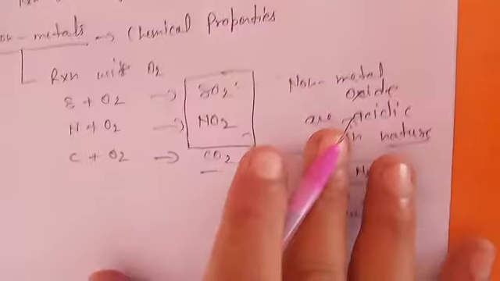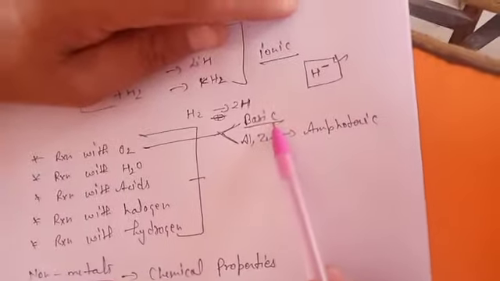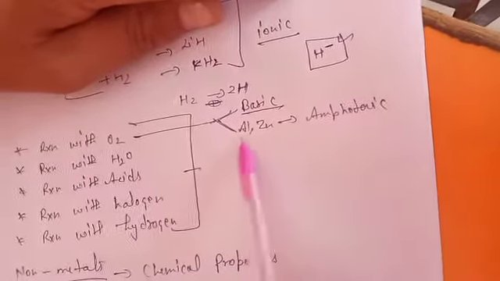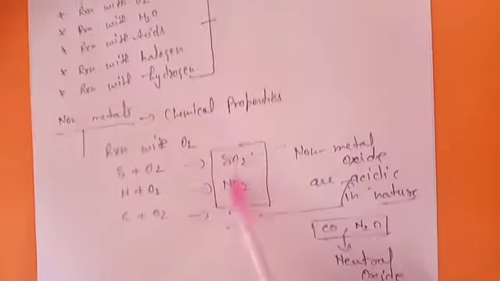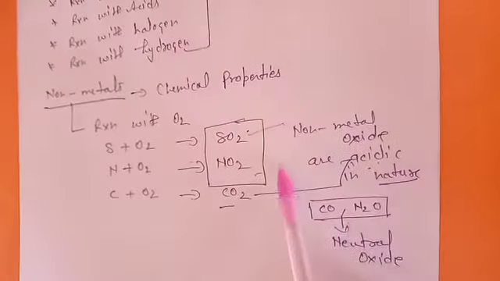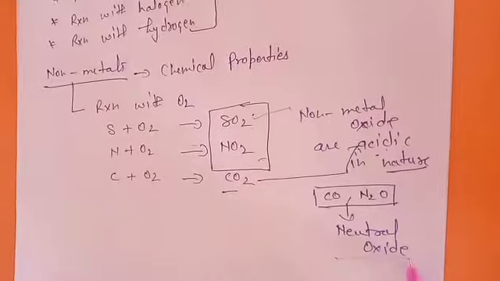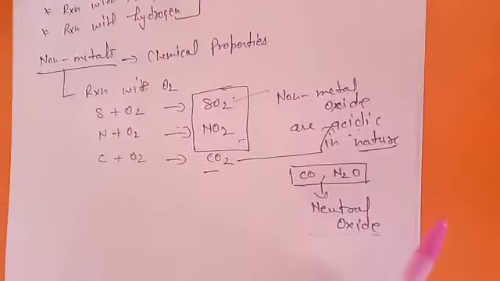So in all, there are four kinds of oxides possible. One has basic nature, formed by metals. One has amphoteric nature, formed by some particular metals. If you talk about acidic, all non-metal oxides are acidic in nature, but some particular oxides like carbon monoxide and dinitrogen oxide are neutral oxides.